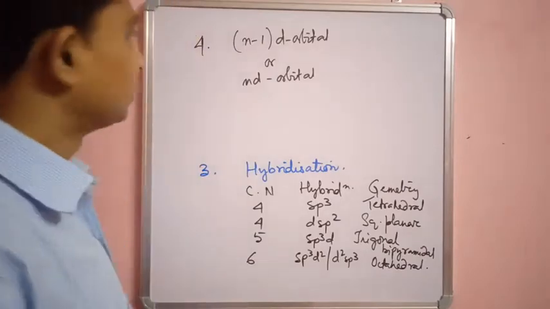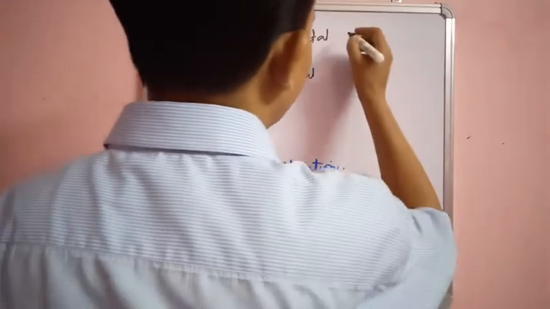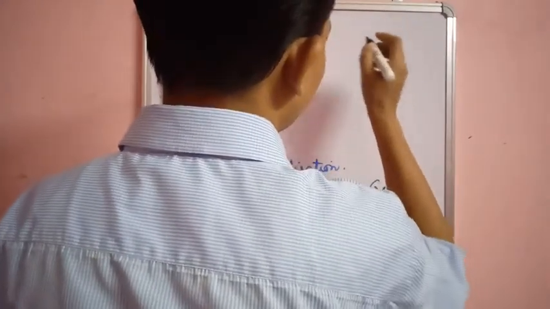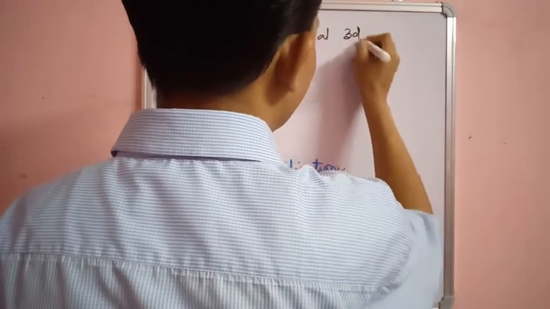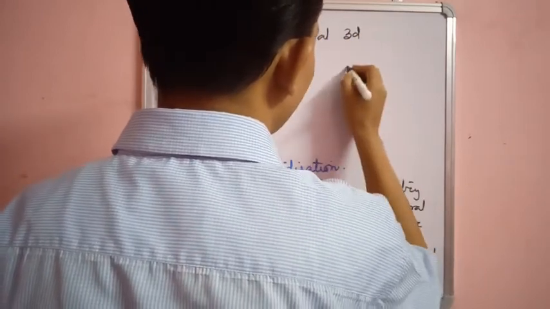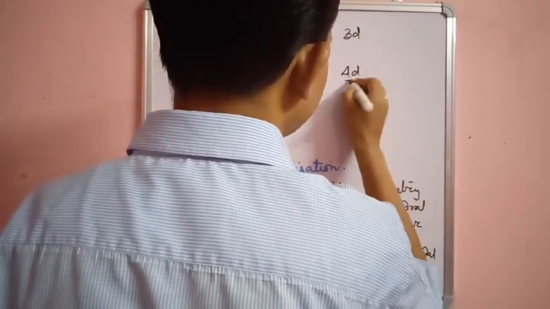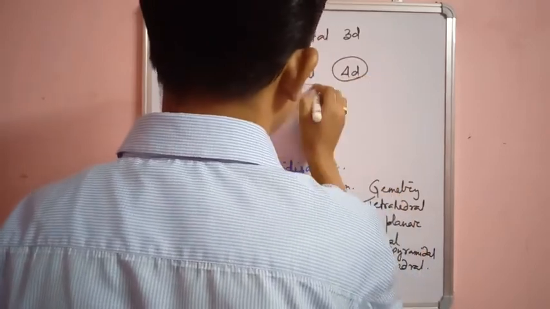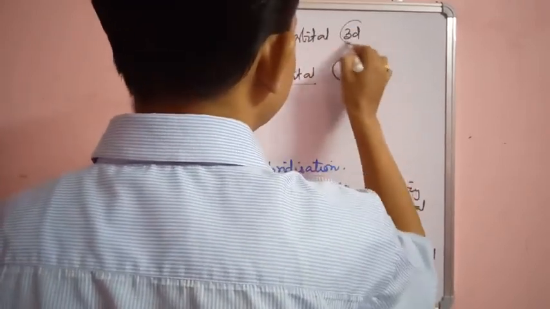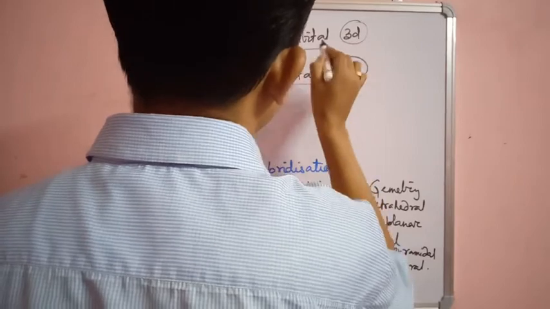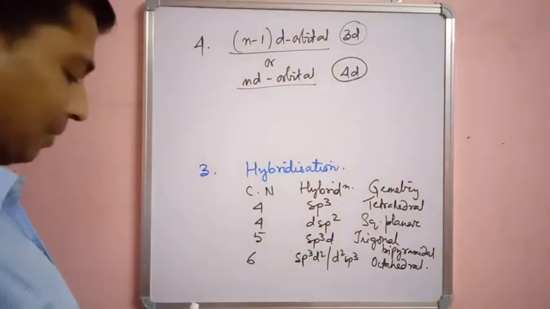So now, the n-1 d orbital. Suppose we have a metal with a 3d orbital, and also a 4d orbital. If 4d is undergoing hybridization, then it is called the n d orbital, and if 3d is undergoing hybridization, then it is called the n-1 d orbital.